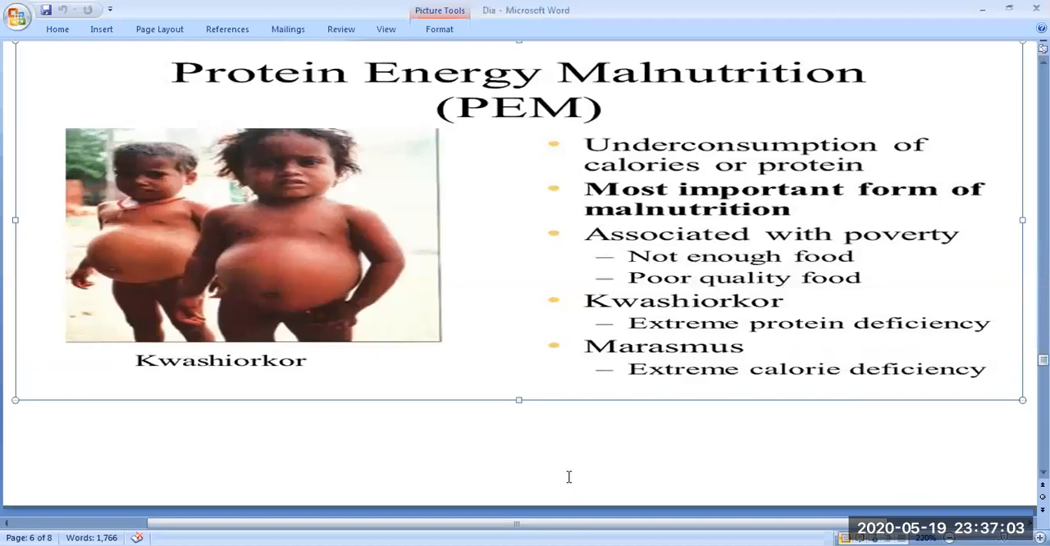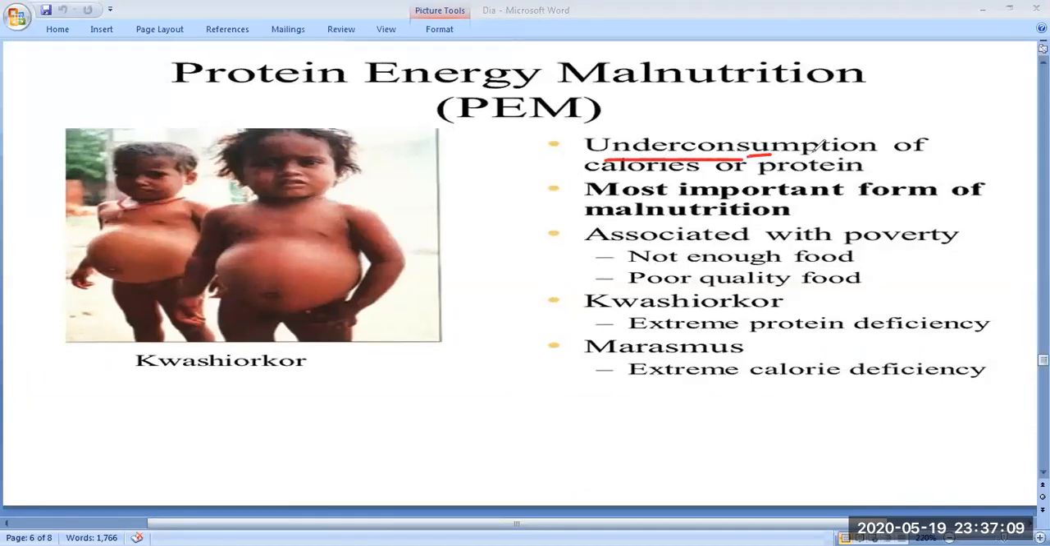Okay, so now let's see. PEM, protein energy malnutrition, is under-consumption of calories or protein. It means if you are having food and this food does not have proper content like proper protein, fat, carbohydrate, and has very little protein, this is called protein energy malnutrition. It is the most important form of malnutrition.